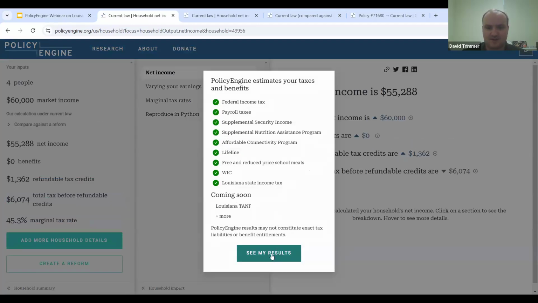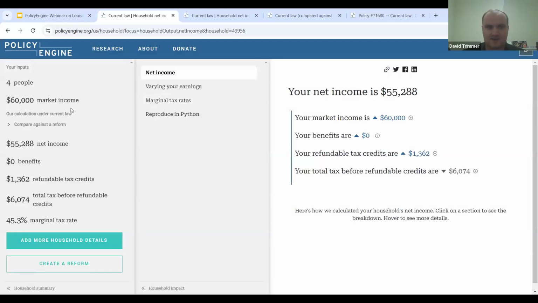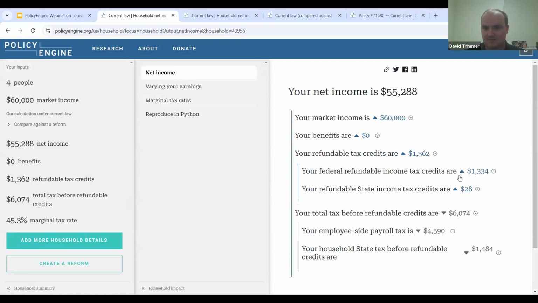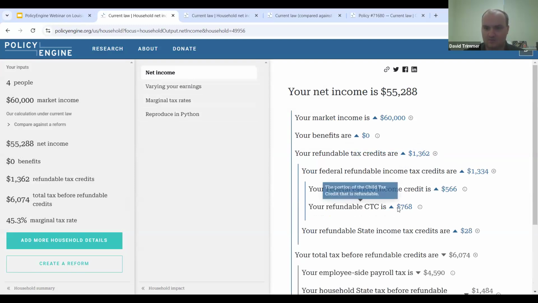And ages, we can just leave at default. So here we can look at the results, and this is going to calculate their net income based off their earnings. It's also going to look at any benefits they might have, refundable tax credits, federal and at state level, and also look at their tax liability, federal and state. So we can see their employee side payroll tax, household state tax. We can look at any refundable credits that they're getting from the state or federal. We can see the refundable CTC portion. So we can get a comprehensive view over their tax liabilities, their benefits, and it can give us a baseline for their net income.